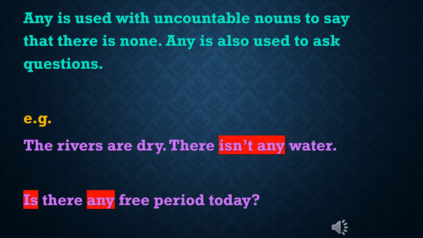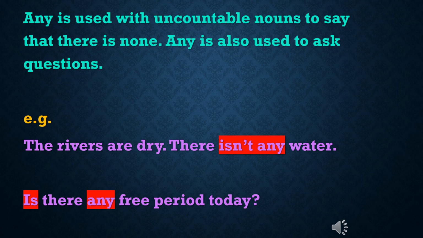Any is used with uncountable nouns to say that there is none. Any is also used to ask questions. As with countable nouns, any is used with uncountable nouns also to say that there is none. With uncountable nouns, any is also used to ask questions.